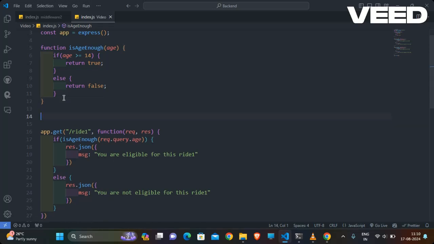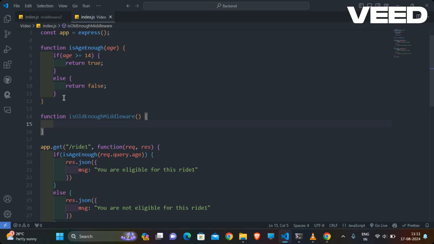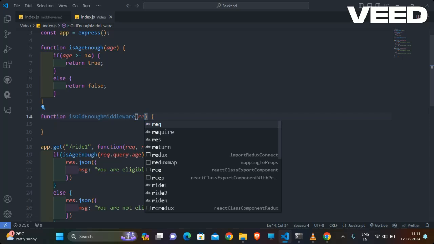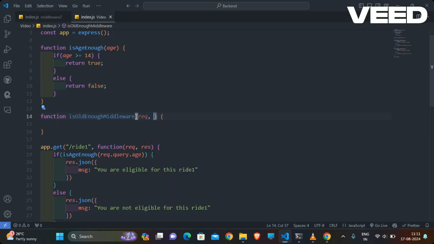So I am creating one middleware here, isOldEnough, the old enough middleware. In that I'm taking one request, one response, and one will be next here.